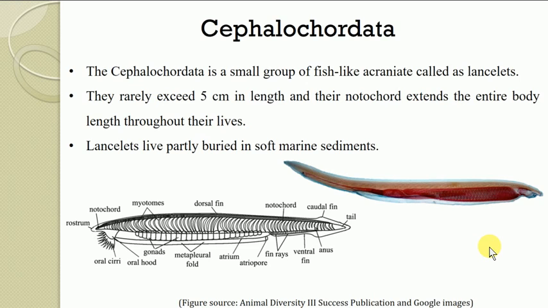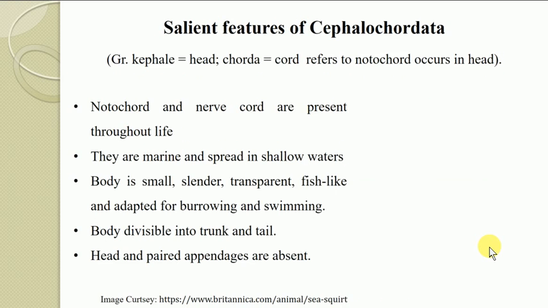Their notochord extends the entire length of the body and persists throughout life. These lancelets live partly buried in soft marine sediments. So these are the star features of the cephalochordata. Let's see in detail.